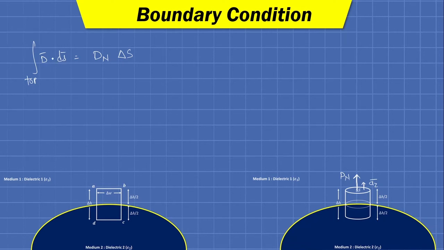So in this dot product, cos theta becomes 1 because theta equals 0 in this case.